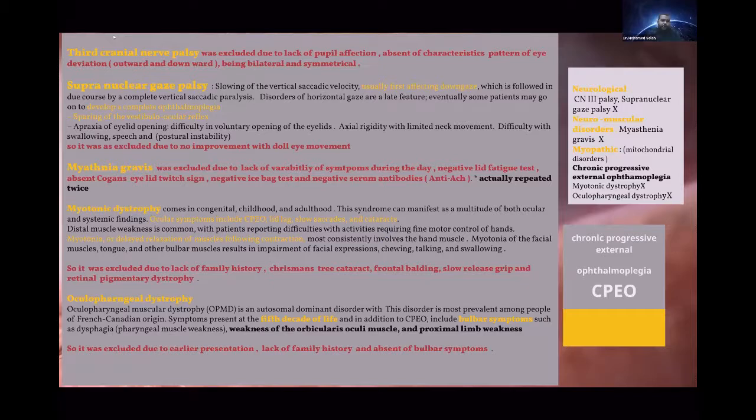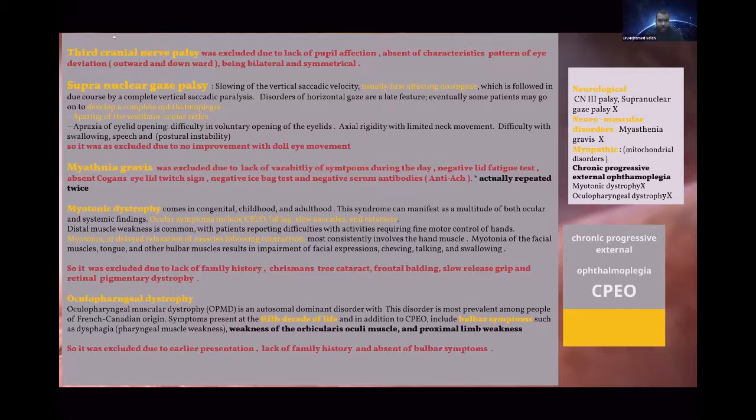Myotonic dystrophy can come in different forms, such as congenital, during childhood, and during adult. With myotonic dystrophy, besides external ophthalmoplegia, there are lid lag, characteristic cataracts, and myotonia affecting the muscles of the hand, and these were absent in our patient. There is no family history, no Christmas tree cataract, no slow releasing grip, and no retinal pigment dystrophy, so I excluded myotonic dystrophy.